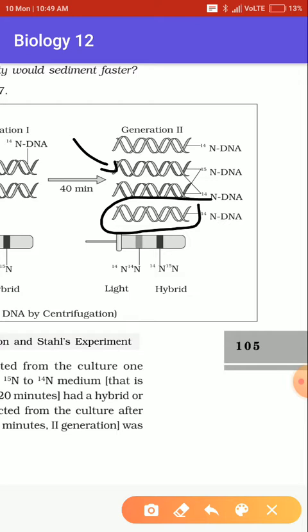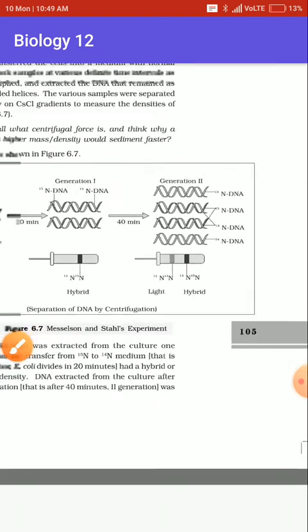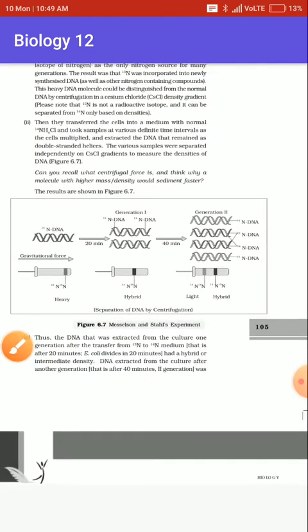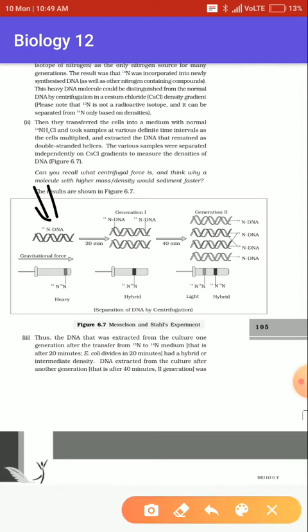It meant only one thing: even from a heavy isotope DNA, normal DNA can be produced.